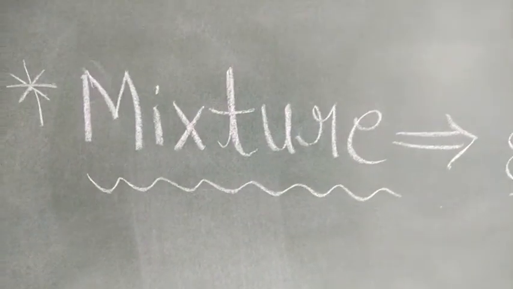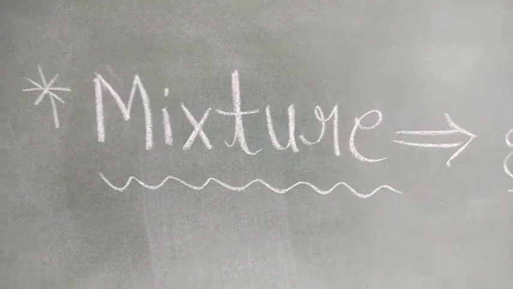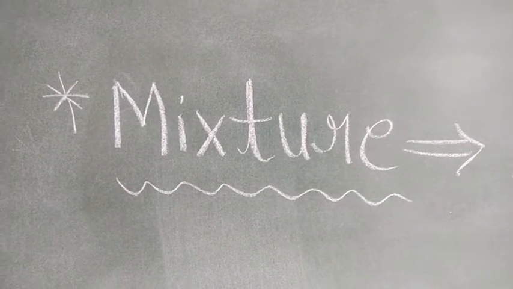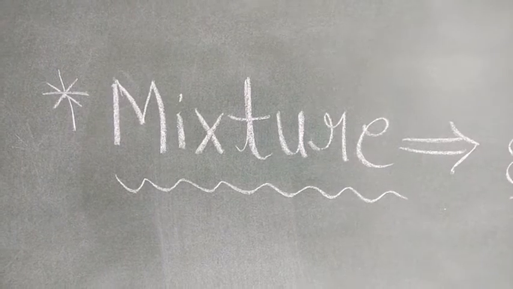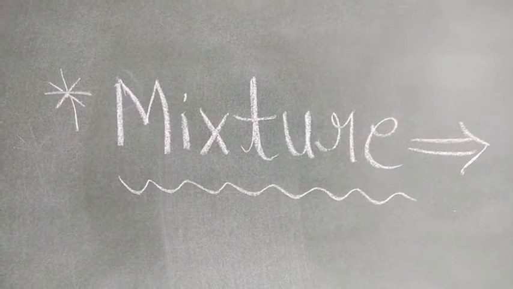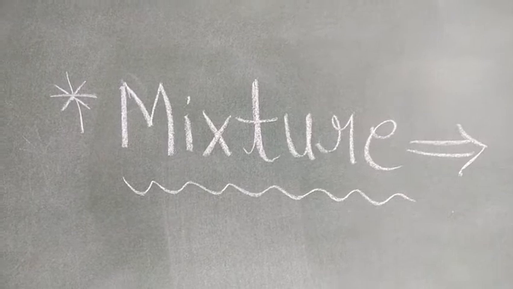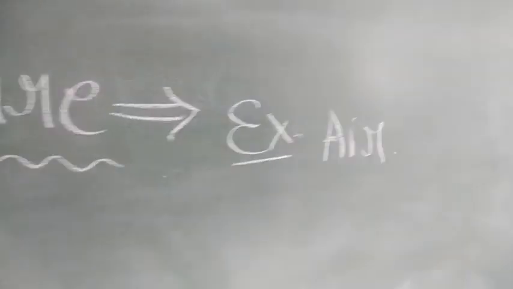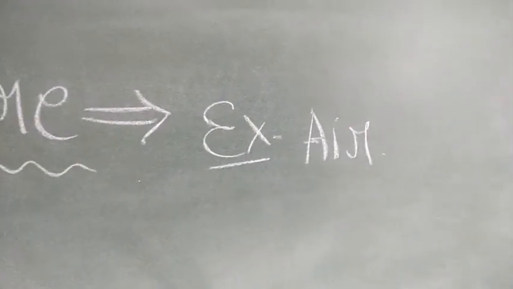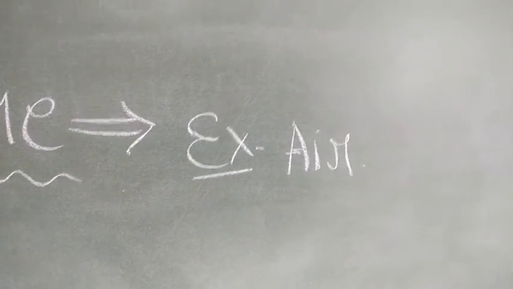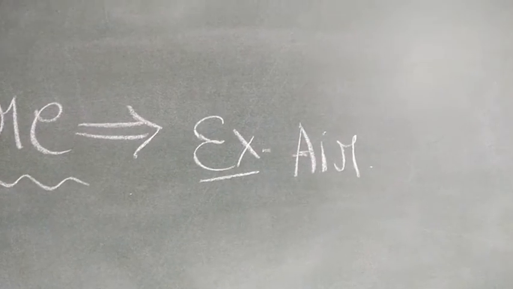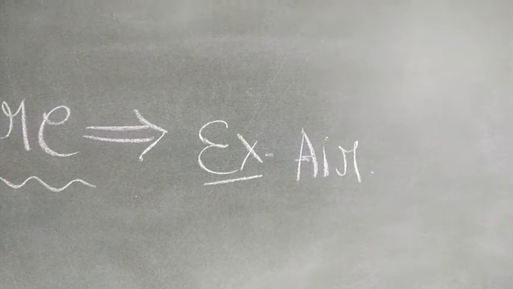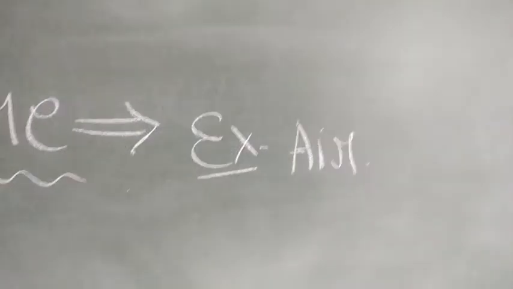Now the next heading is mixture. What is a mixture? Those substances that are made up of two or more particles are known as a mixture. Example, air. Air is an example of a mixture because air is made up of many gases like oxygen, nitrogen, carbon dioxide, helium and other gases.